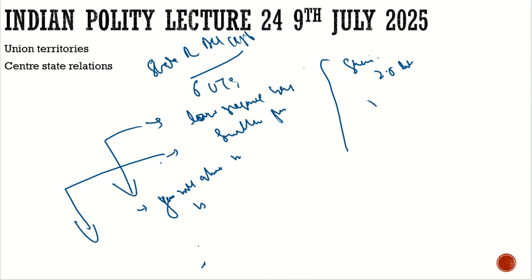Then we have the example of Mizoram. What is its population? It is only 6 lakh. Then we have Arunachal Pradesh. What is its population? It is only 8 lakh. And when we compare it with Delhi, it is considered that the population of Delhi is more than that of 130 countries in the world. Not added together but separately, Delhi's population exceeds each of those 130 countries. So this is the understanding.